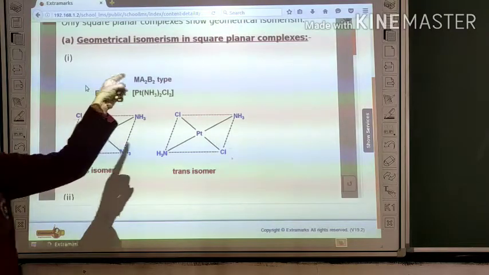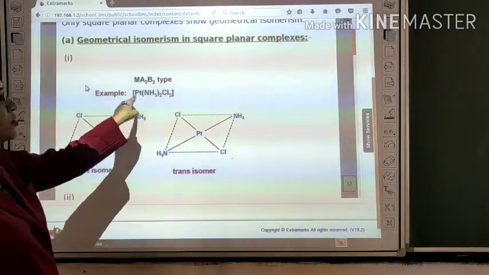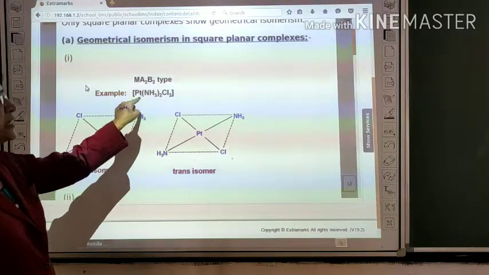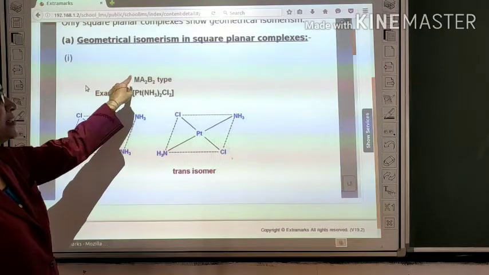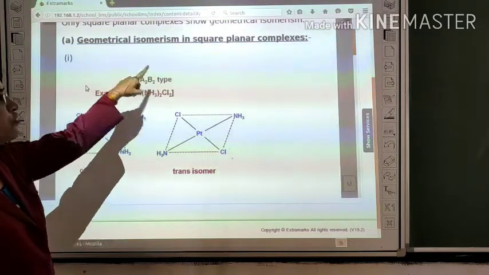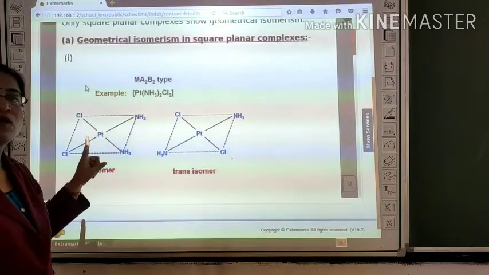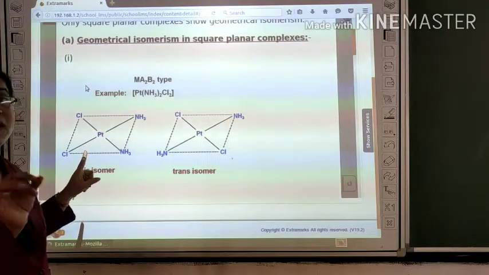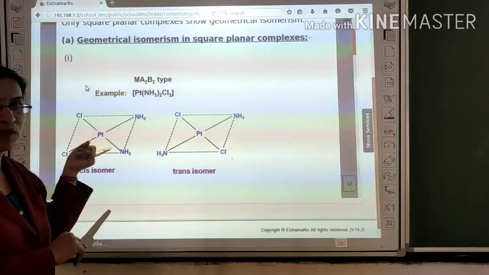Now, geometrical isomerism in square planar complexes. This is the molecular formula [Pt(NH3)2Cl2]. Geometrical isomerism is shown only by heteroleptic complexes. It is not shown by homoleptic complexes.